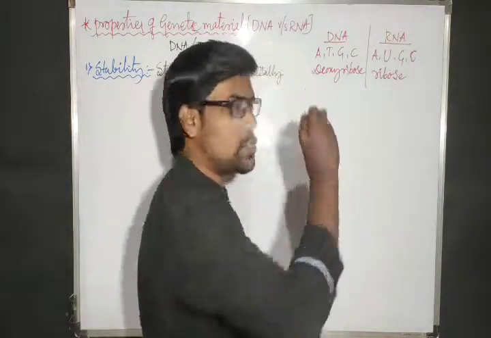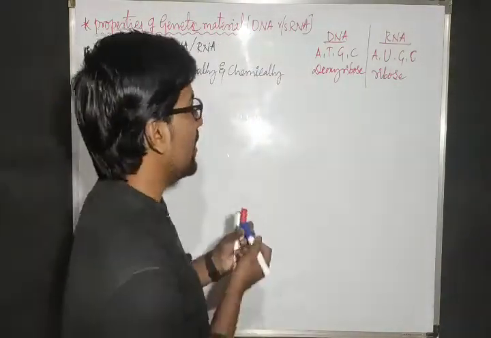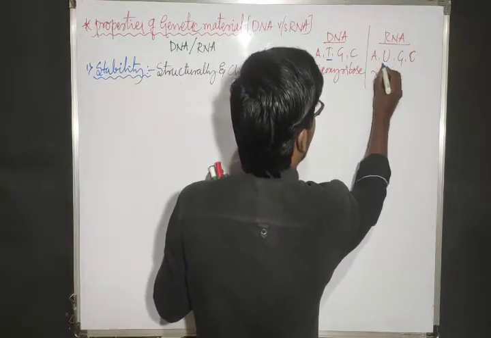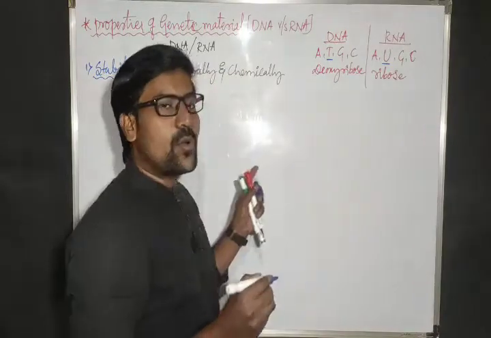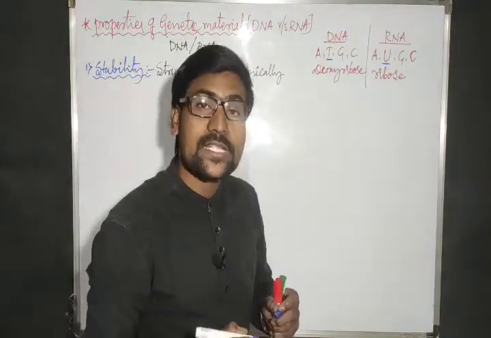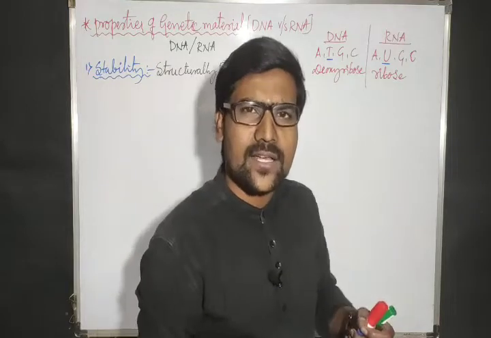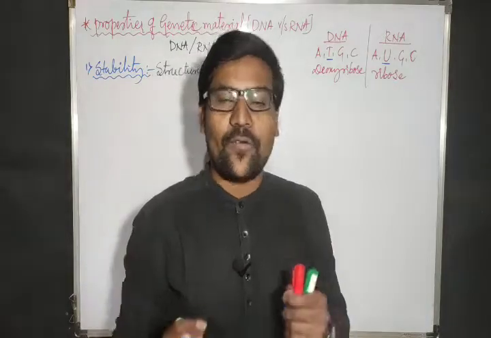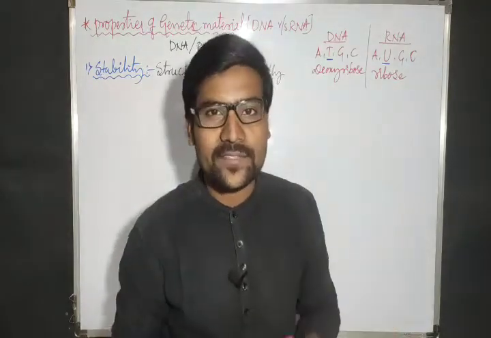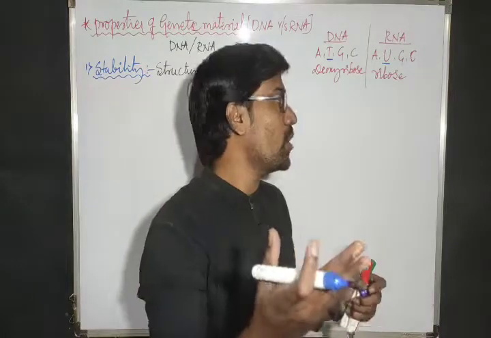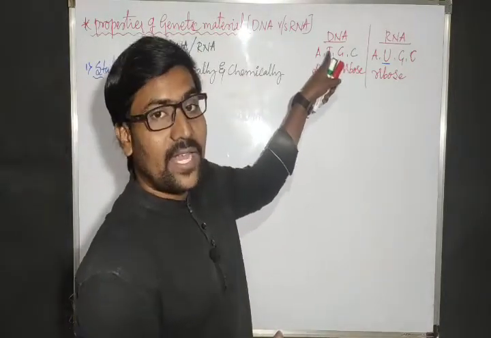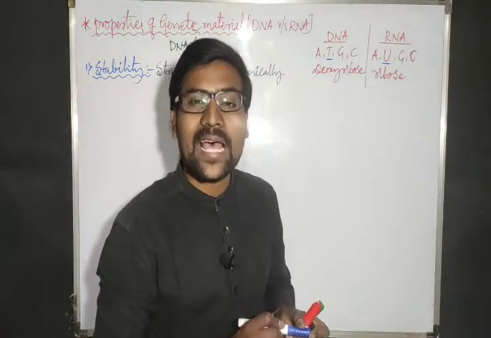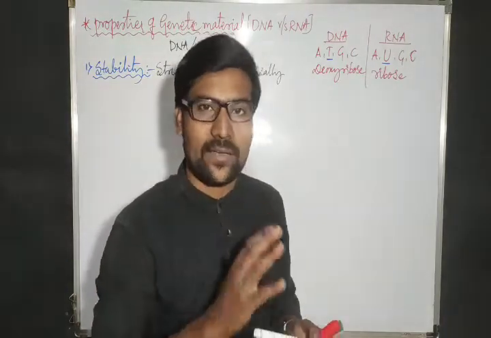Now let us focus on these two. Adenine is there, and the remaining bases are the same. Here thymine is there, and here uracil is present. What is another chemical name of thymine? Is thymine a purine or a pyrimidine? Just analyze it. Thymine's other name is methylated uracil. Methylated uracil is called thymine.